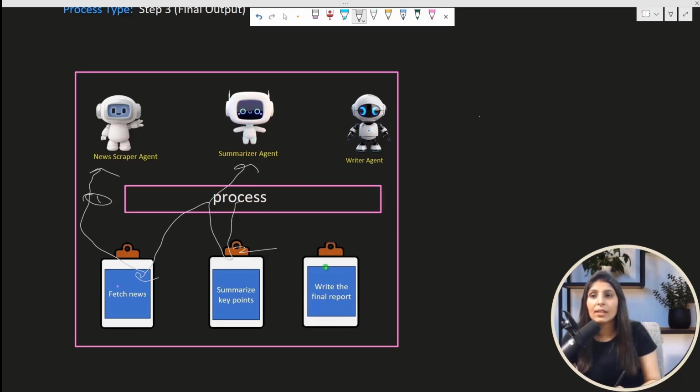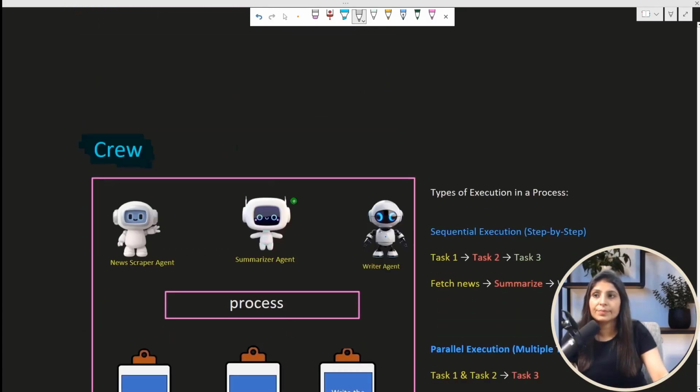And then this is the third task, and the process decided that this task should be given to the writer agent, right? So the sequence, meaning how the app should work, is decided by this process, and this whole thing is known as crew. Okay, so this is what process is.